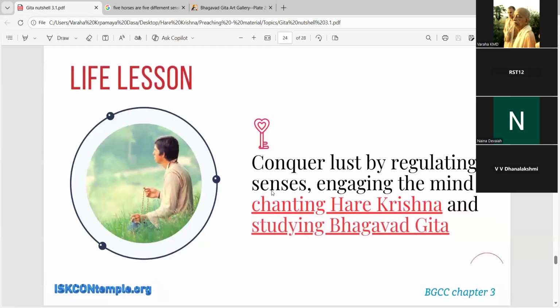Number one, conquer lust by regulating the senses, engaging the mind in chanting Hare Krishna and studying Bhagavad Gita. So this lust can be covered. How? You see this person sitting nicely, peacefully, chanting the Hare Krishna mantra. And if you see in yoga also, people talk about meditation. What happens in the meditation?